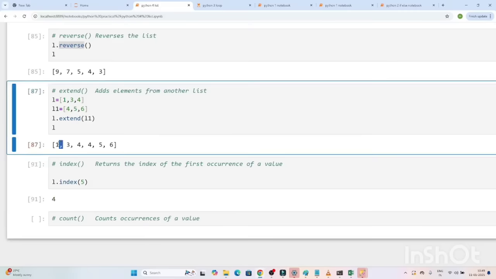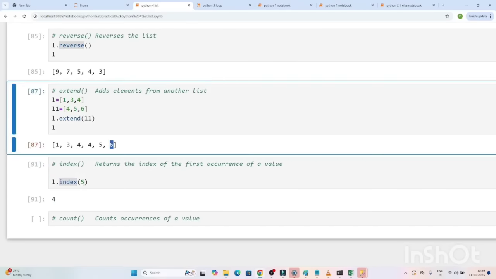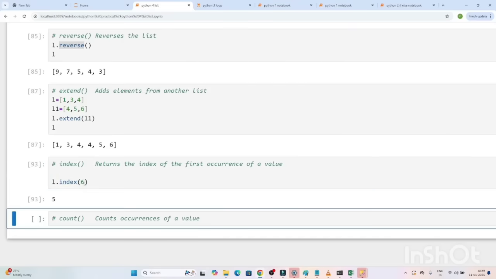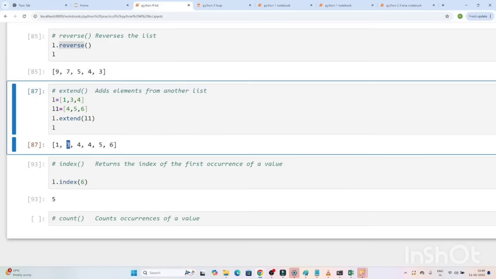It is 0, 1, 2, 3 and 4. This is the fourth index, right? So if you want to know the index of a particular value, you can use the index method. If you want to check the index of this 6, if you write 6, it is the fifth: 0, 1, 2, 3, 4 and 5. So we are getting a 5.